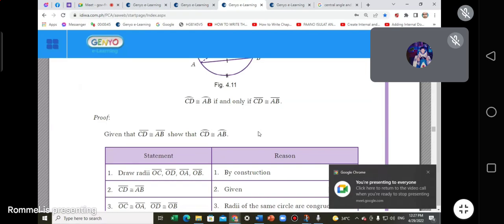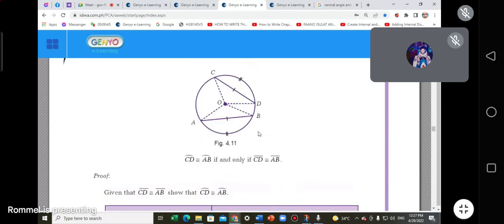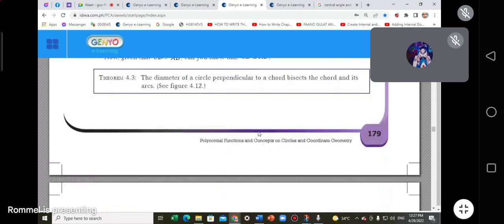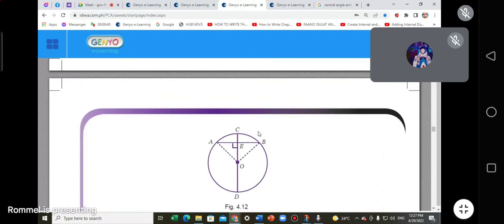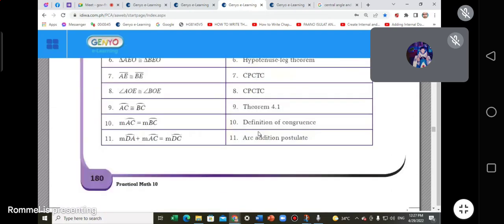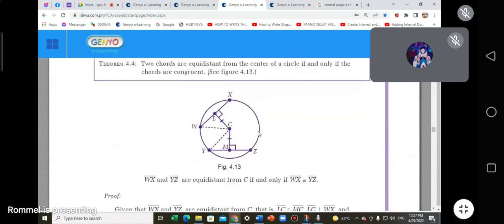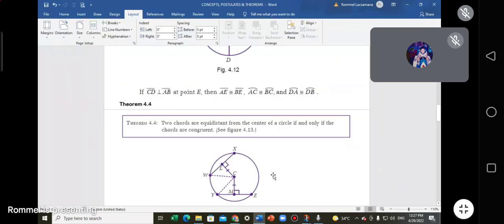Okay, this one. Okay na yan. No? 4.3. Okay, wag na yan. Okay, skip na tayo kaagad dito. 4.4. Last.